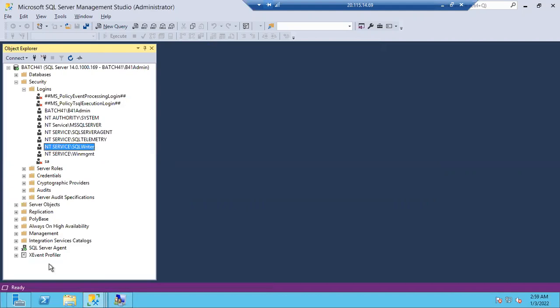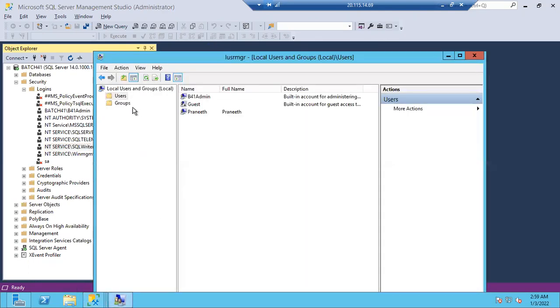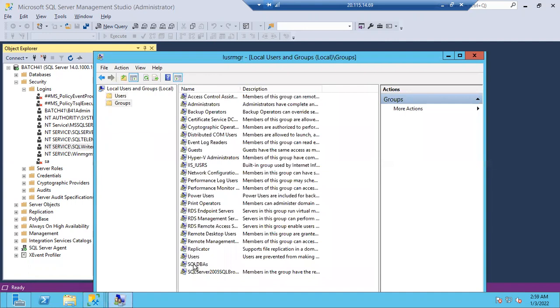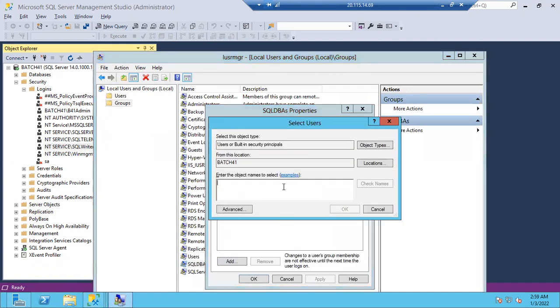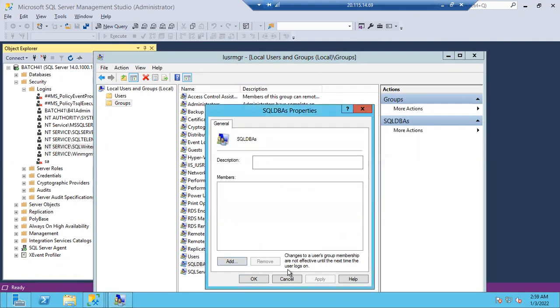Sir, one thing. Yes, tell me. Now, how to add some more persons? Sir, please explain. I'll tell you. Nothing. Simply go to the groups. Just now we added, right? Add, you will give the name. If the name exists, that user exists, check names, click OK. That's it. Yeah, thanks. Okay, right, fine.